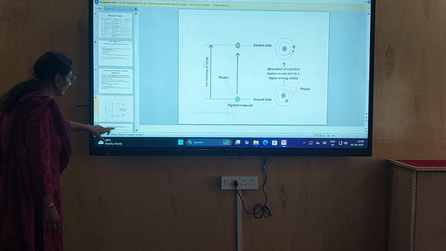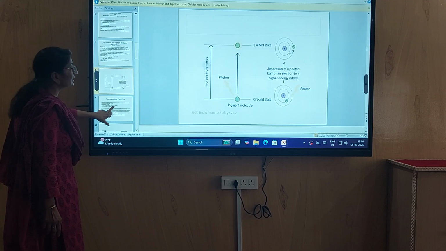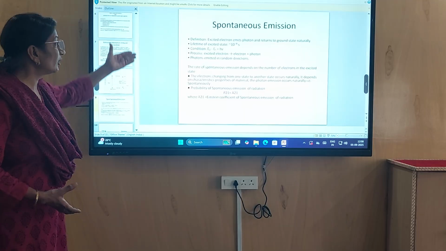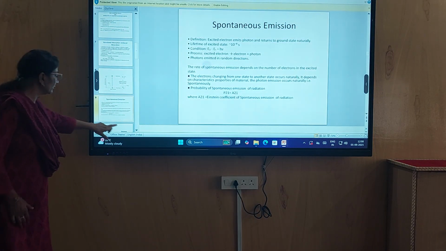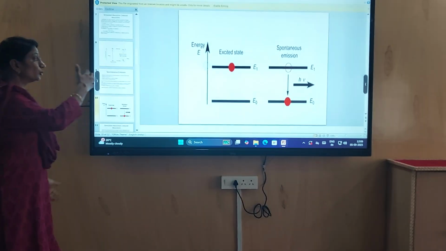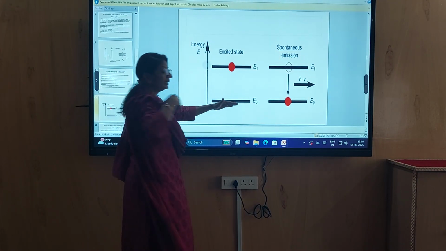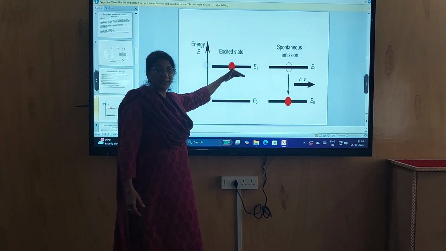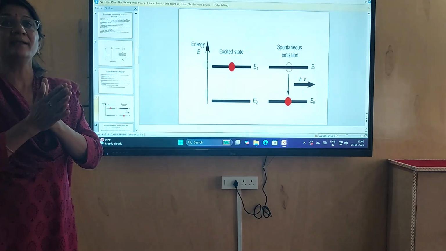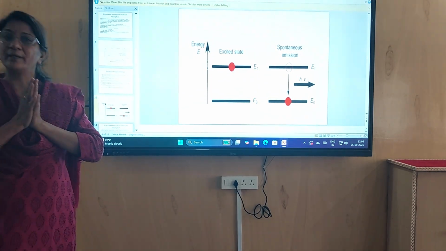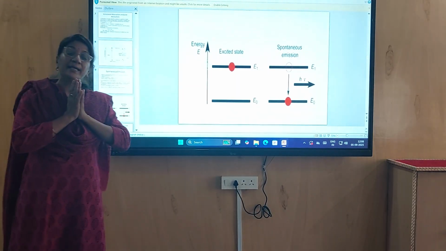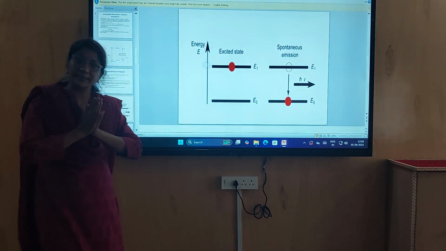Now after absorption of radiation, we go to spontaneous emission, the second quantum process. What is spontaneous emission? We can also understand it from this diagram. When atoms go to a higher energy state, the excited state, like E0 is the ground state and E1 is the excited state, the atom cannot remain in the excited level for long. It remains only for about 10 raised to minus 3 seconds.